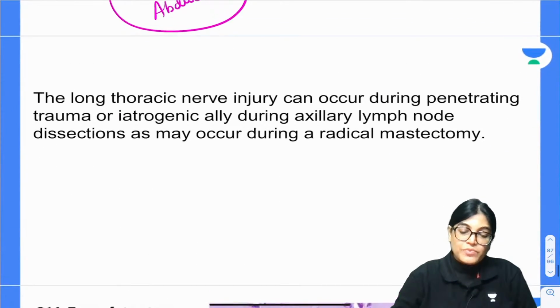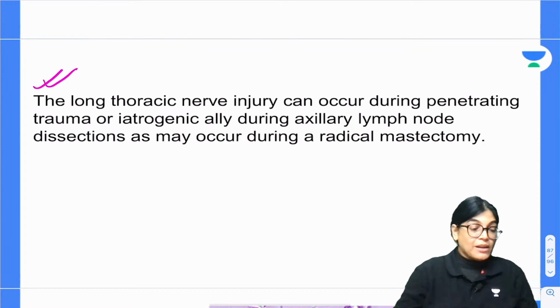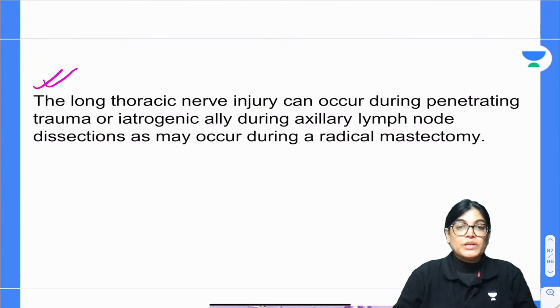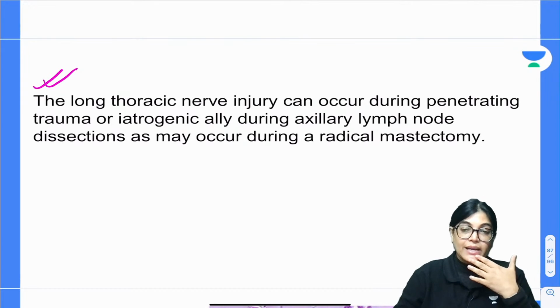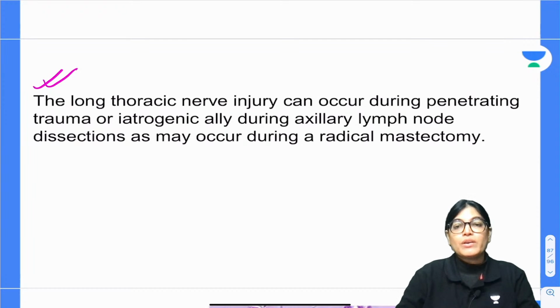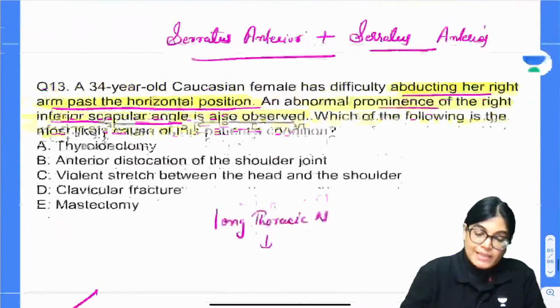Okay, my dear aspirants, we know that the nerve involved is long thoracic nerve, and long thoracic nerve can be injured. The mechanism of injury of long thoracic nerve occurs generally during penetrating traumas or iatrogenic injuries when the axillary lymph node is taken out. So when we go for a surgical treatment for breast cancer, we go for radical mastectomy, and in that case we remove axillary lymph nodes. In that case there can be injury to the long thoracic nerve, and it will lead to paralysis of serratus anterior muscle, and that is the presentation which is given here.